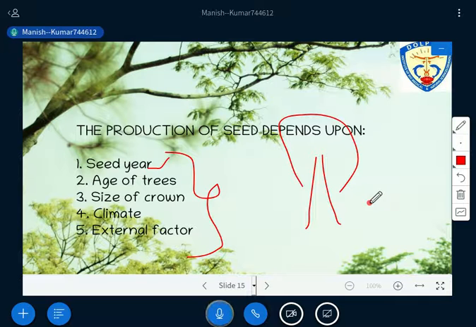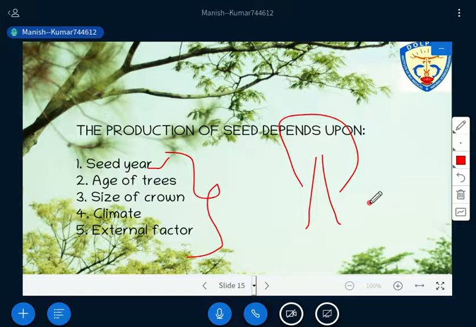For example, if you are unable to understand, through research it has been found that if you take the example of the sal tree, right? Every 3 to 5 years, in between 3 to 5 years, you are able to get the seed from the sal tree. 3 to 5 years gap. For example, if you are getting the seed this year, which is 2021, then after 3, 4 or 5 years you will get a good amount of seed, or the fertile seed, from the sal tree itself. So that is seed year.